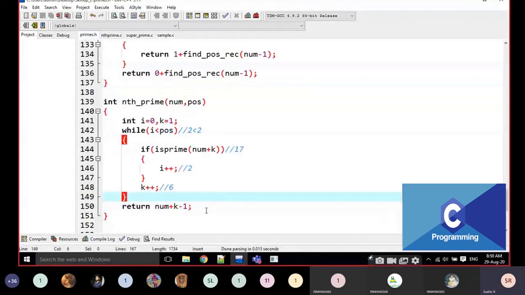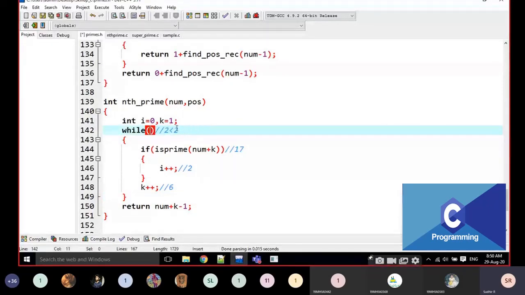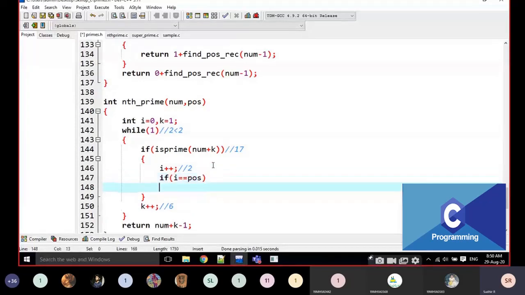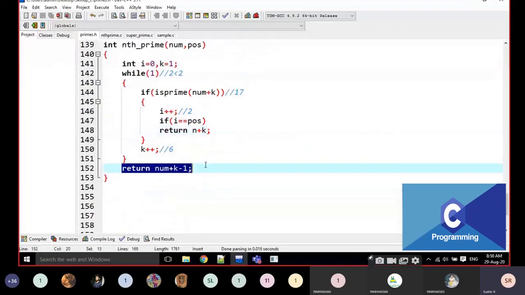What I'm writing here, I'm writing like this. Can I write in another way? Yes, I can write in any way without using num plus k minus 1, no doubt about that. Here I am going to turn it into an infinite loop. Here I am going to check if i is equal to position, I'm going to return num plus k. That's it. There is no need to write this one. This is also true, we can write in this way also.